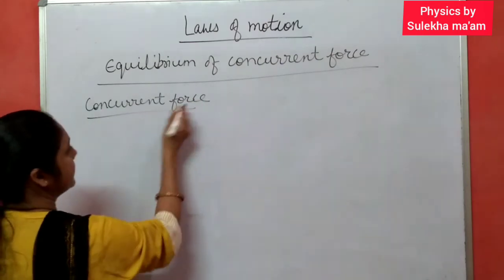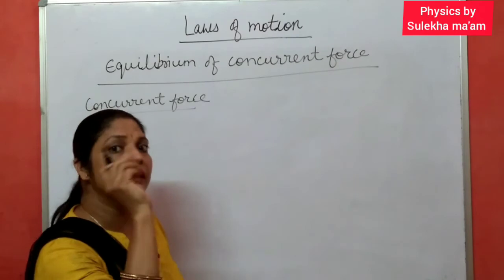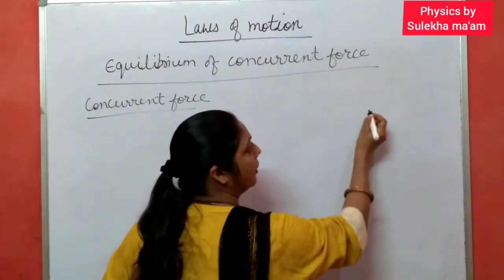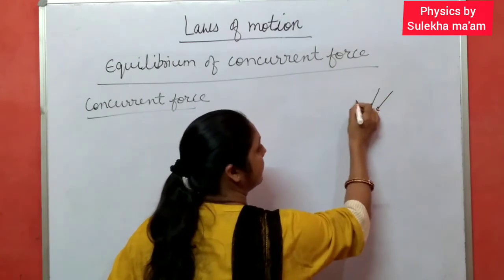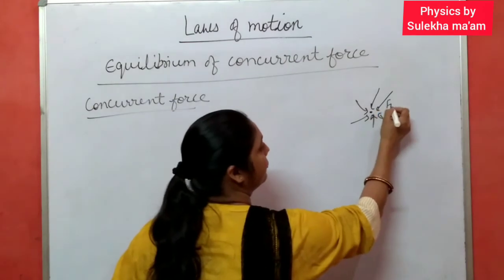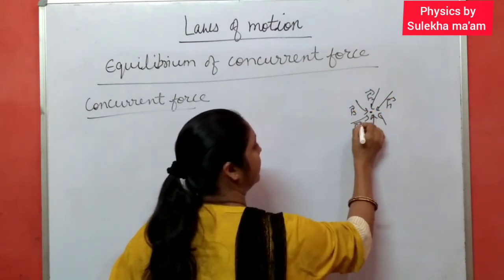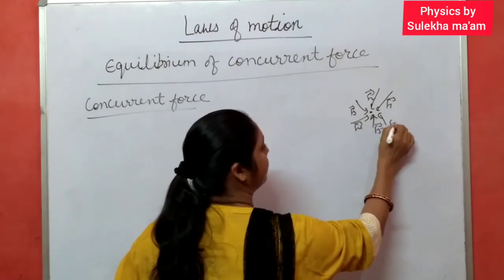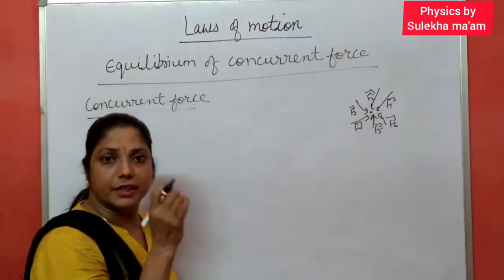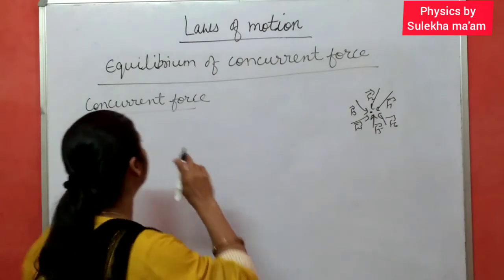I think you have studied this one, the word concurrent. You heard this word in maths. Suppose at one single point, a number of forces act on a body: F1, F2, F3, F4, F5, F6. If a number of forces are acting on a body at a single point, the same point, this is